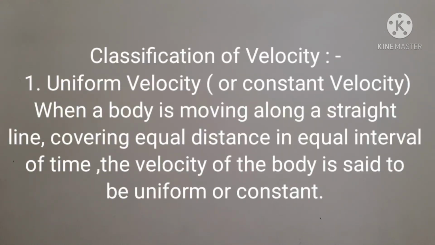Classification of velocity. Number 1, uniform velocity or constant velocity. When a body is moving along a straight line, covering equal distance in equal interval of time, the velocity of the body is said to be uniform or constant.